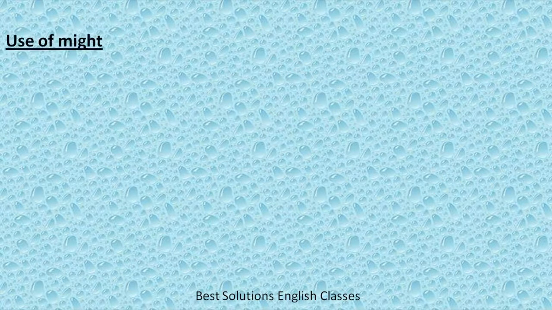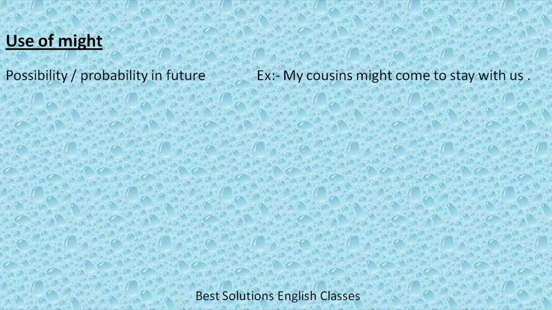Now we will see the use of might. Might is used to show possibility or probability in future. For example, my cousins might come to stay with us.